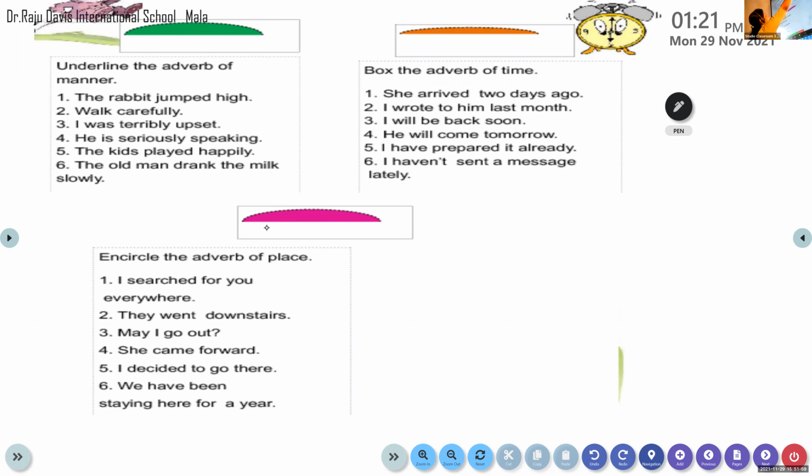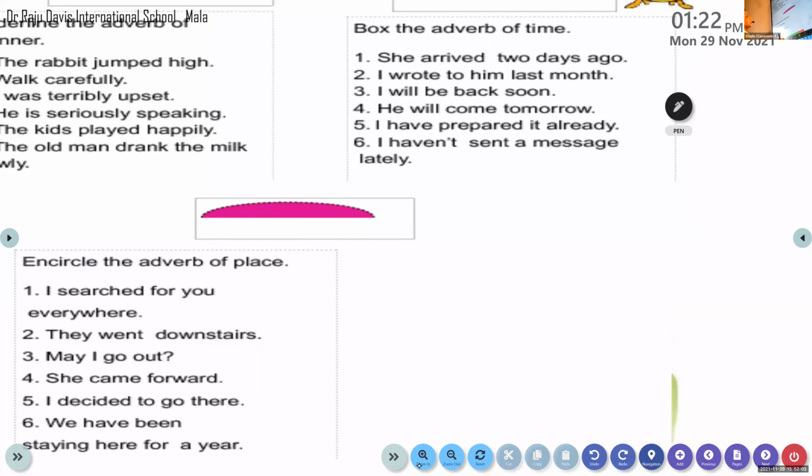Okay, so here in this box, can you see the box? Can all of you see the box? Is it visible to everyone? This box, we will keep it for the next class. That is its place. So you are going to read the question and you are going to identify the adverb of time.